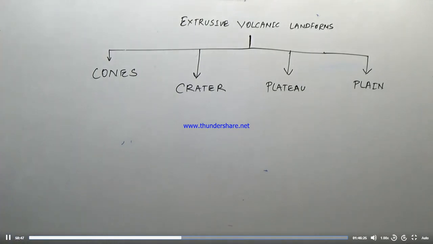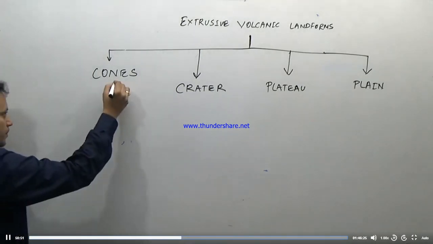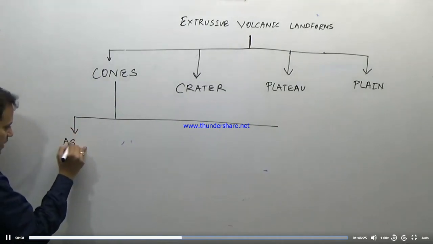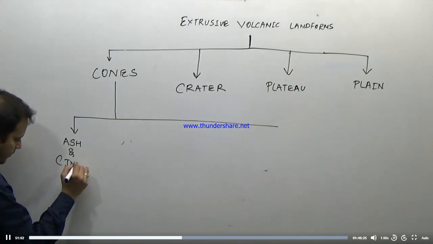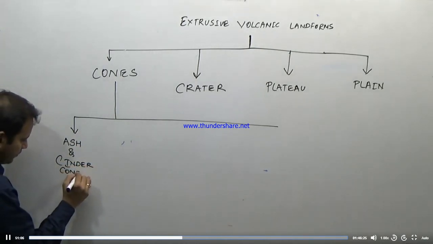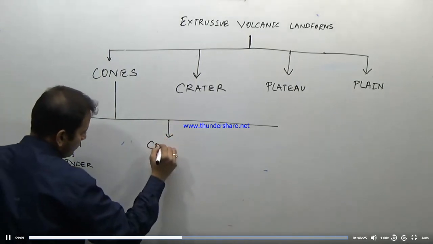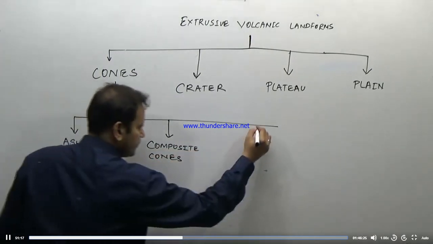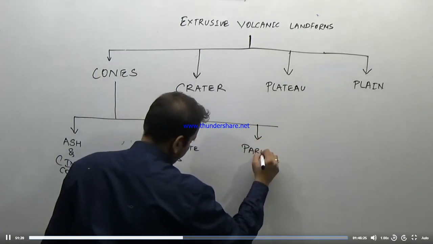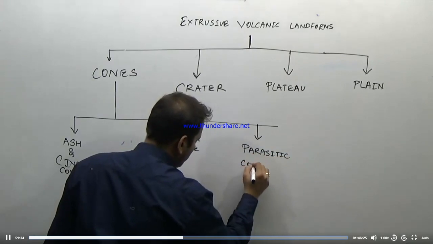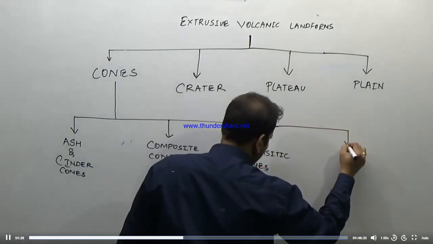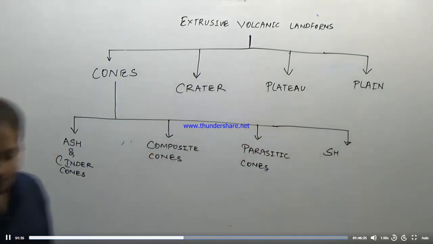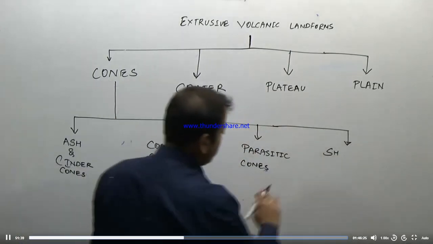The volcanic cones are further divided based on their size into ash and cinder cones, composite cones, parasitic cones, and lastly a kind of cone known as basic lava cones.